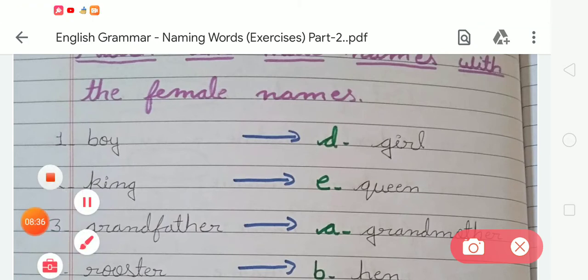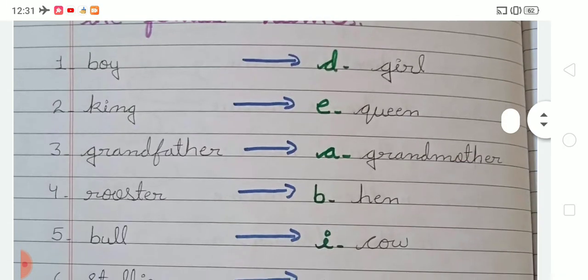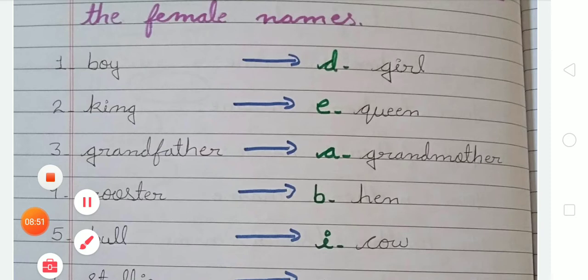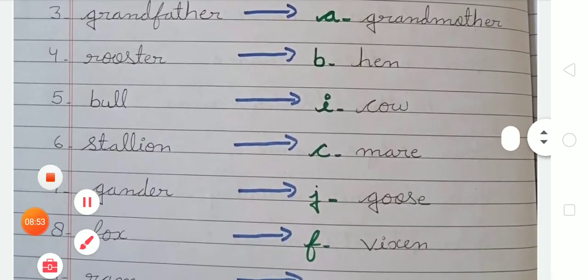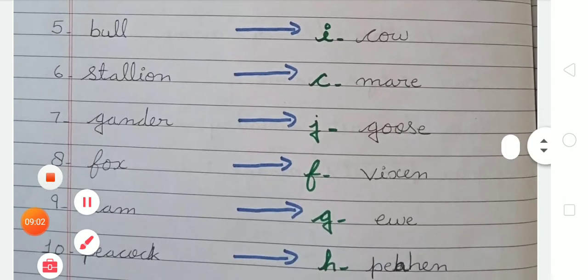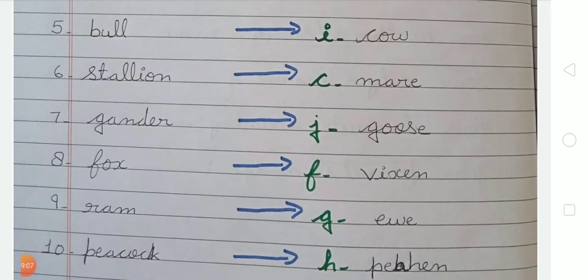The first word is boy, so what is the female version of boy? That is girl. Next is king, so what is the female version of king? That is queen. Next is grandfather, so it will be grandmother. Next is rooster, so the female version of rooster is hen. Now number 5, there is a bull, so the female of bull is cow. Number 6 is stallion, so the female version of stallion is mare.